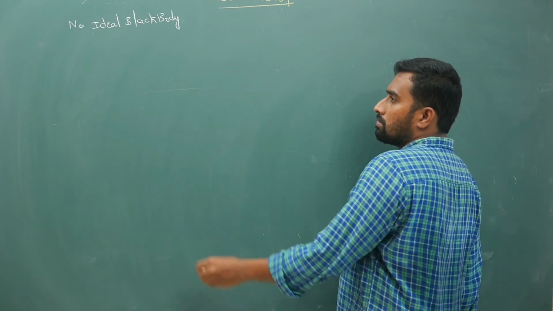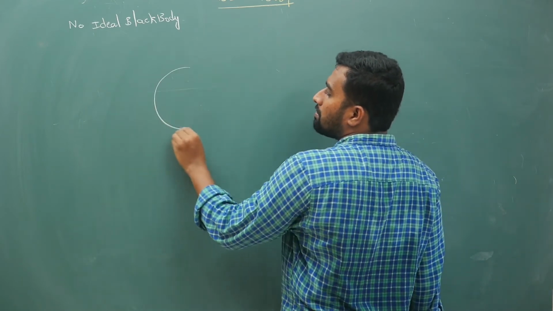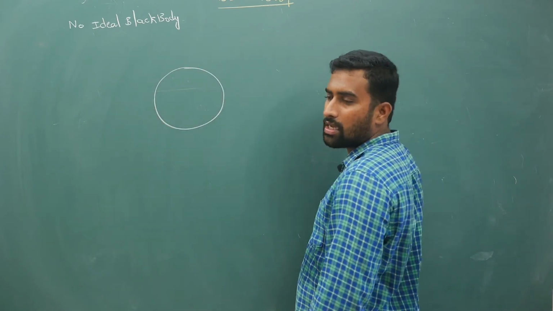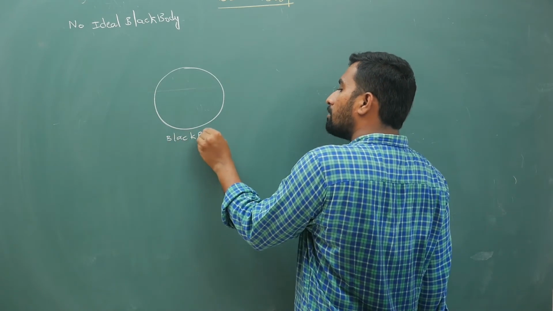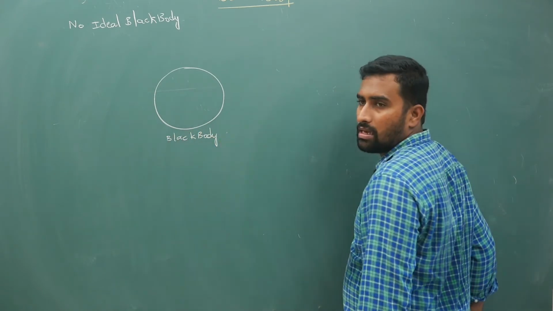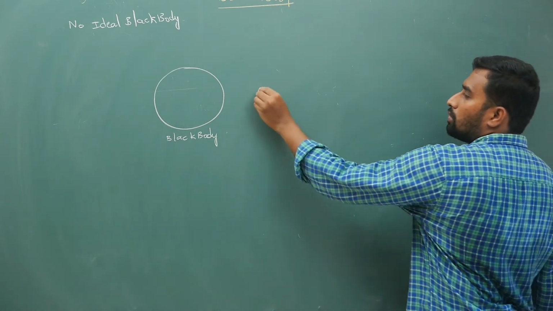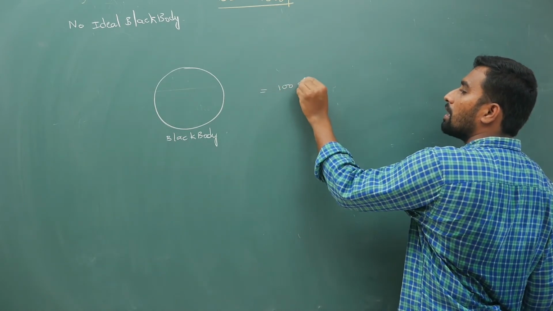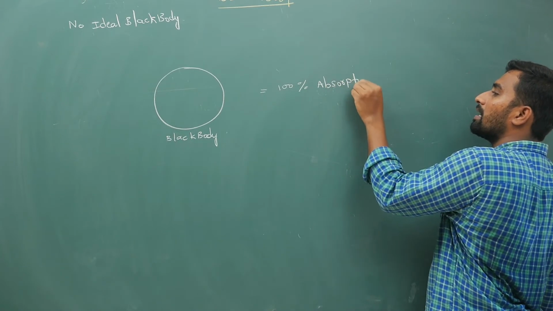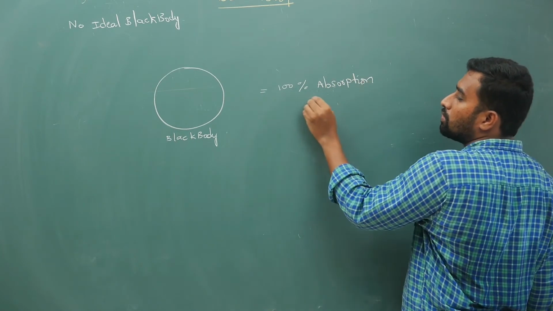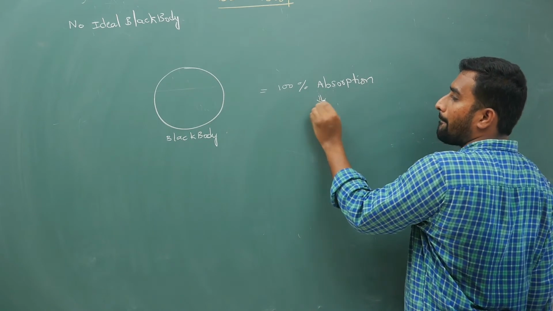Now what does black body mean? If you are calling some body a black body, it will do 100% absorption. Whatever energy that you give to a black body, it must do 100% absorption.